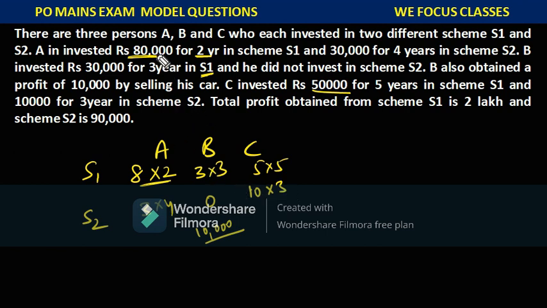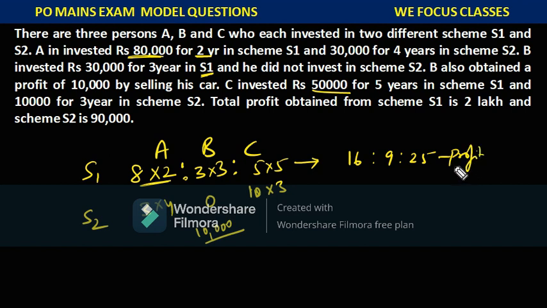Basically here I took 80,000 means I took 8. So here 10,000 means I'll take only 1. So if I take this ratio directly, it will give me the profit ratio. What is the profit ratio? I can say here it is 16 and here it is 9, here it is 25. This is the profit ratio I can say.